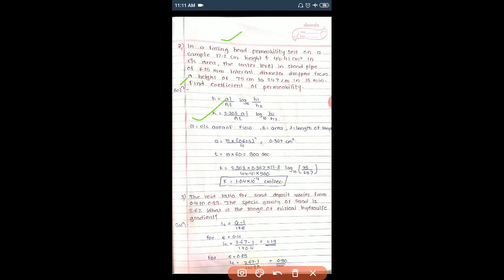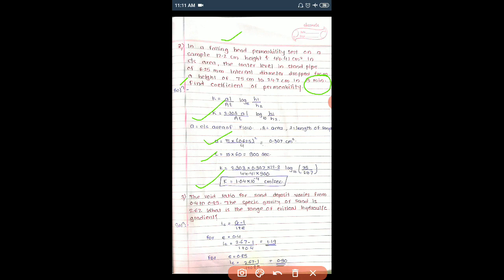We are given the internal diameter 6.25, so we will get this area a. We are given the time in minutes, so we'll convert that into seconds and substitute all the values in this formula, and we'll get the coefficient of permeability, that is 1.04 into 10 raised to minus 4 centimeter per second. Okay, clear?